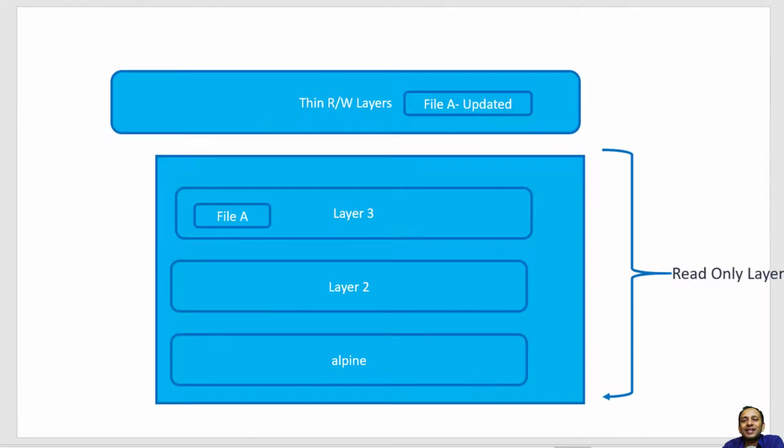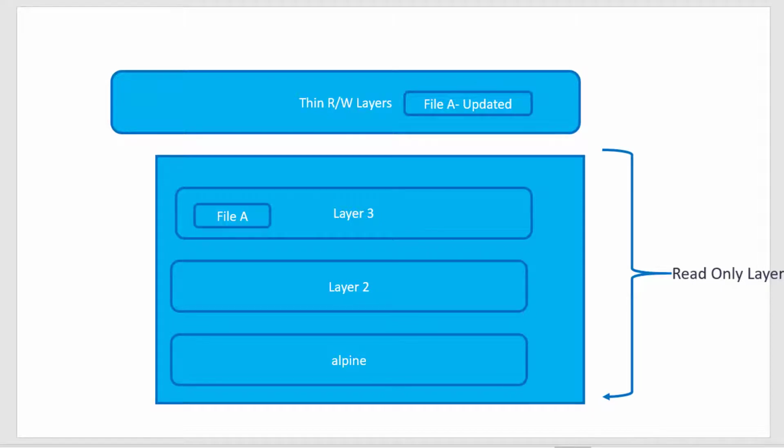Hi, let us understand the purpose of the verb volume. Before that, we need to have a quick understanding of the read layer as well as the read and write layer getting created within a container. Whenever I am creating an image, it's built with n number of layers and each layer can have n number of custom files. Using that particular image, I may create n number of containers.